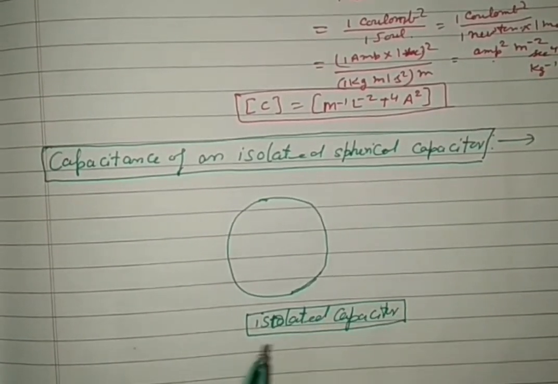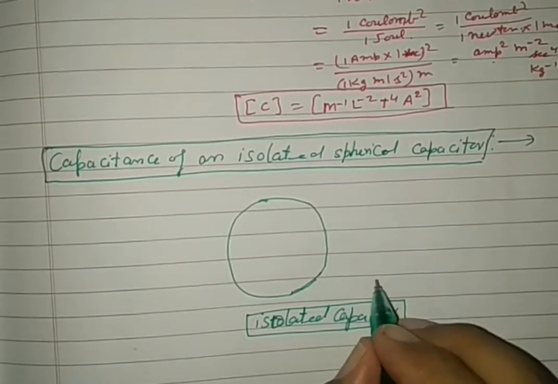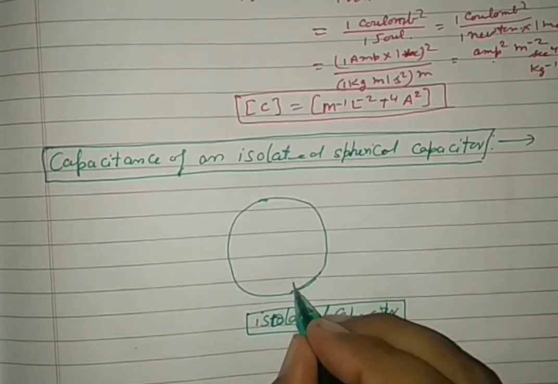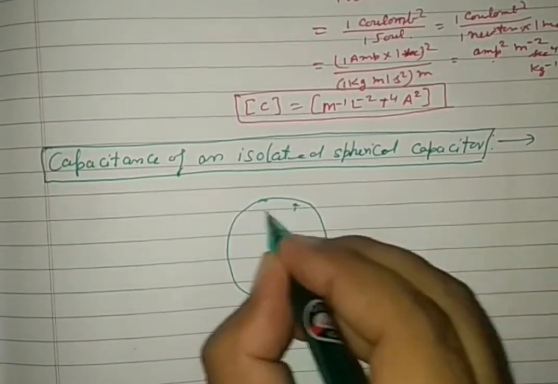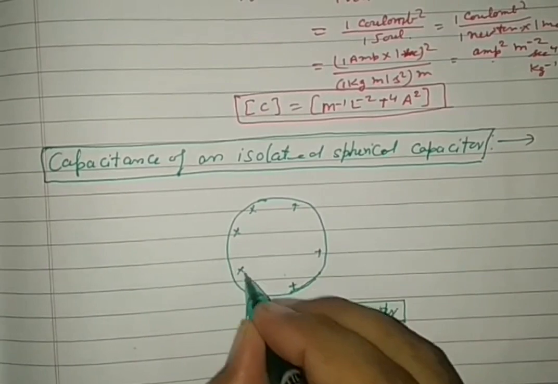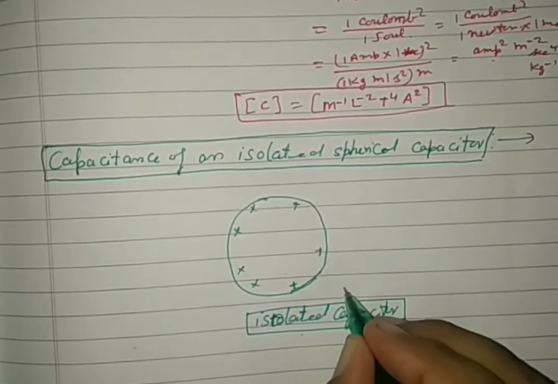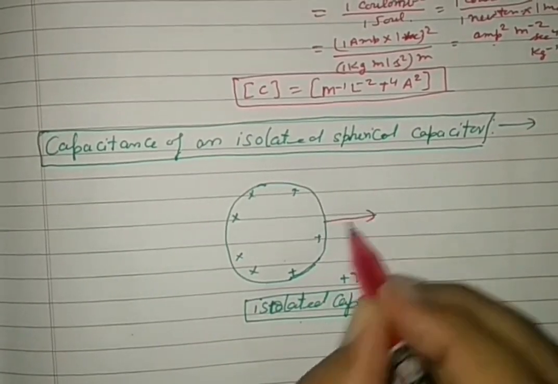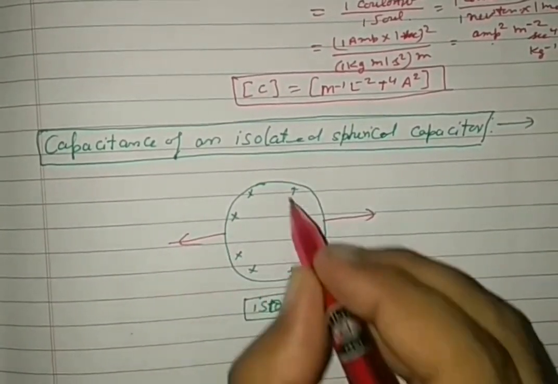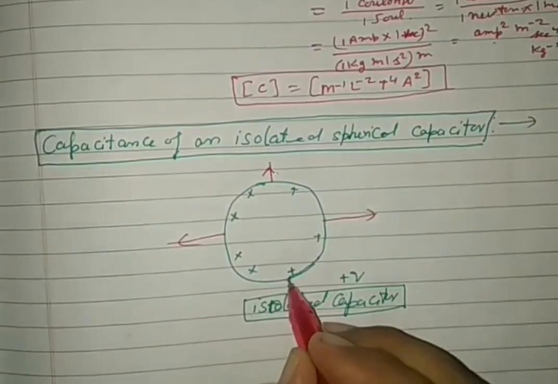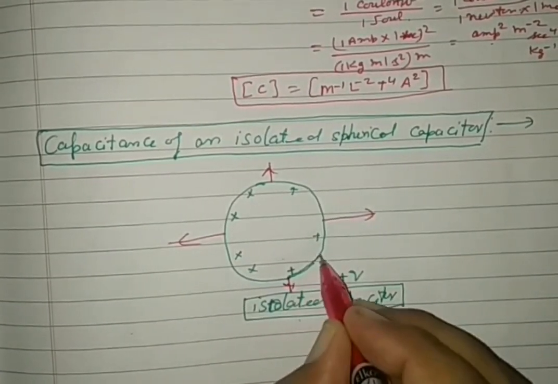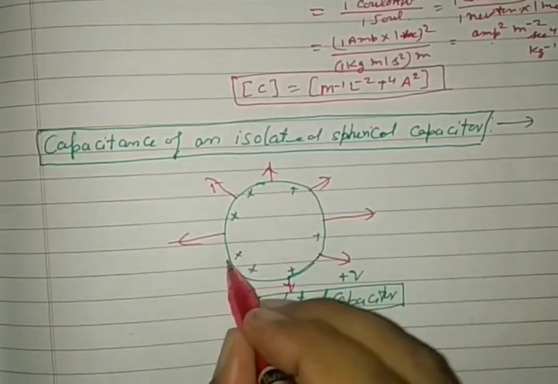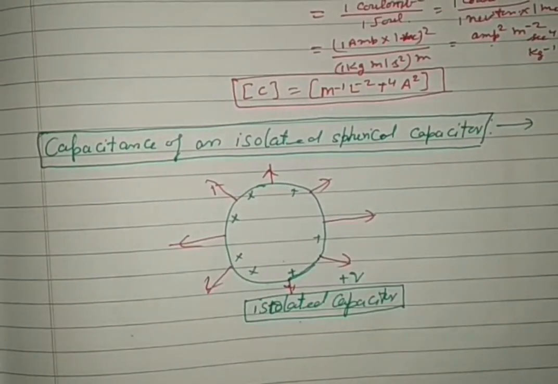It is provided with a positive charge, plus Q charge. See carefully, electric lines of force seem to emit from this positively charged body, right?